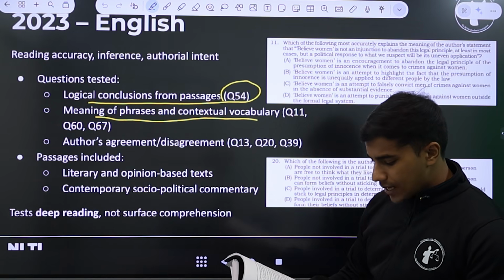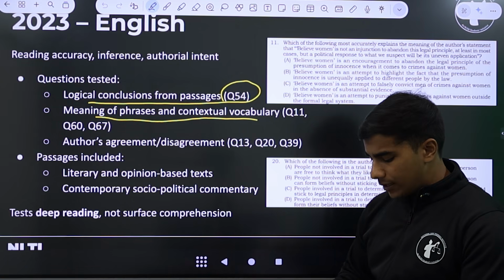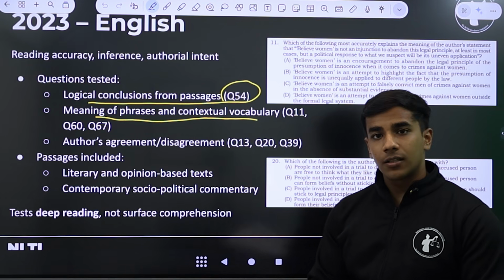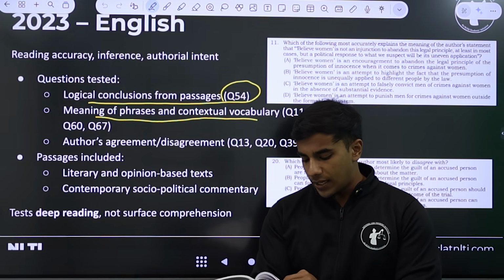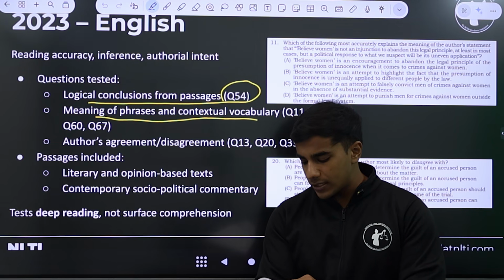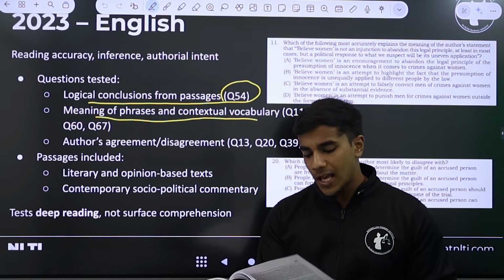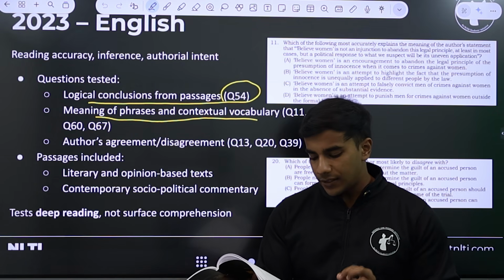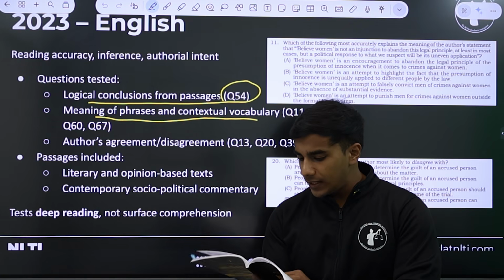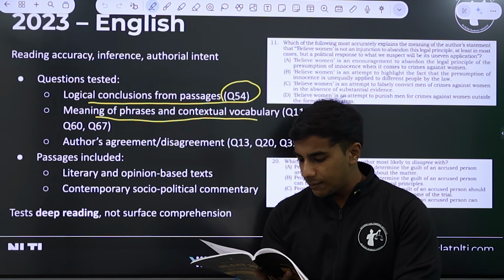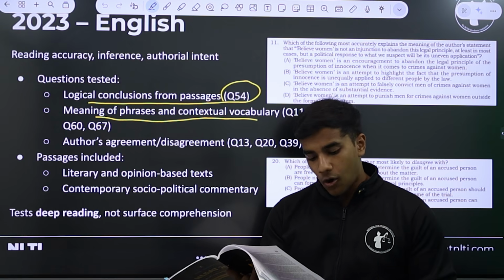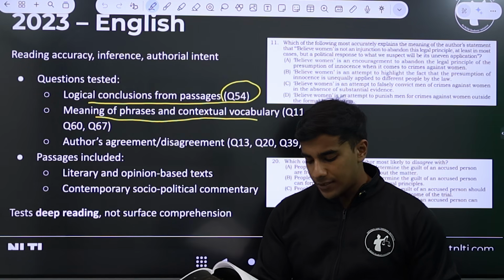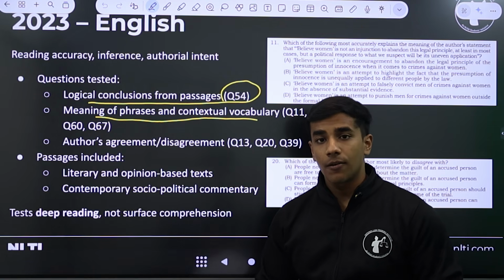Now let's go over question 60 as well, because it's a part of the vocabulary series. So what is question 60 about? This passage is based on an article written by K. Balagopal on why not a separate UN charter against casteism, and this has been published in Deccan Chronicle. The author uses a phrase here, internationalizing the issue, and let's see if we can locate what the author means by it. The question I am discussing is, what does the author mean by internationalizing the issue in the first paragraph of the passage?